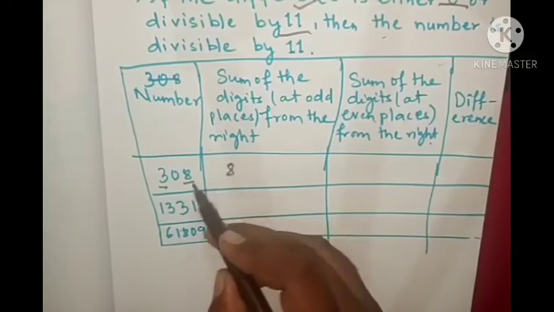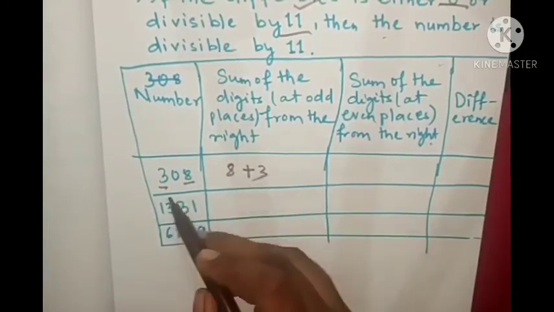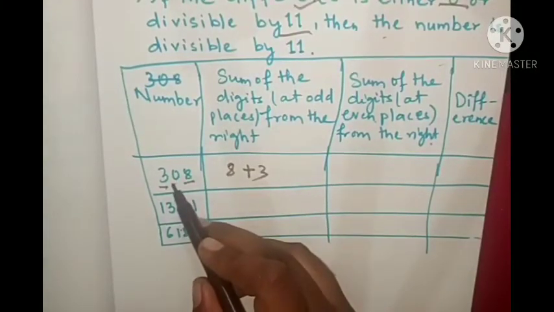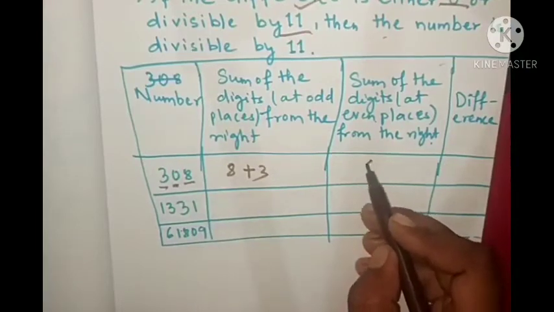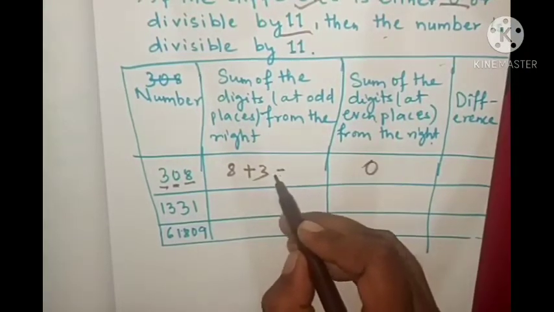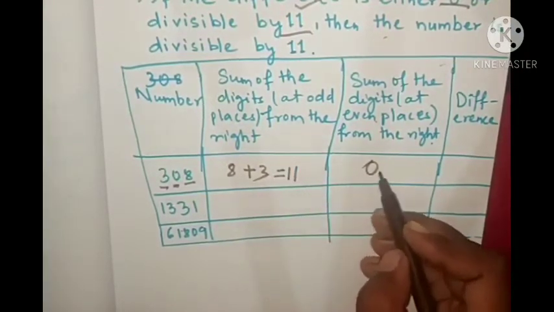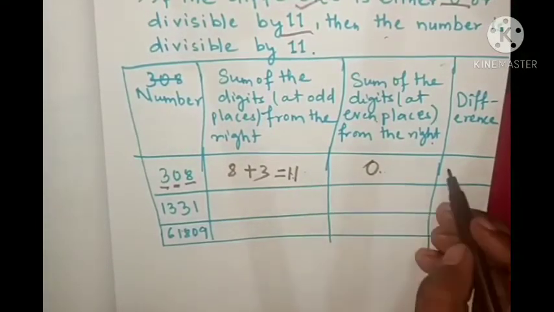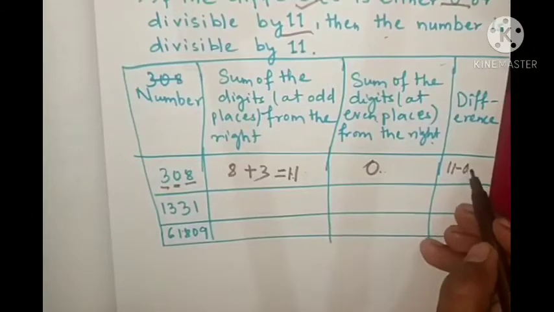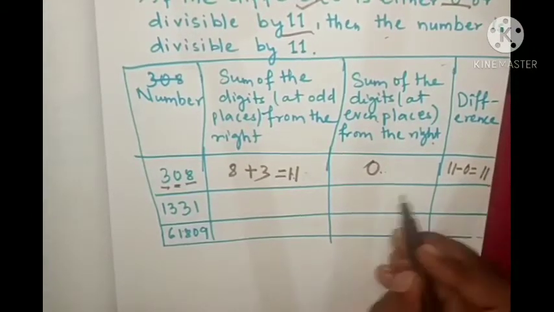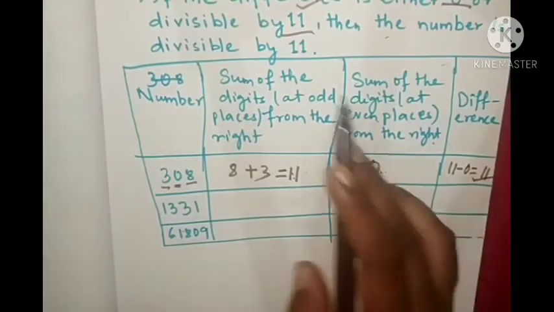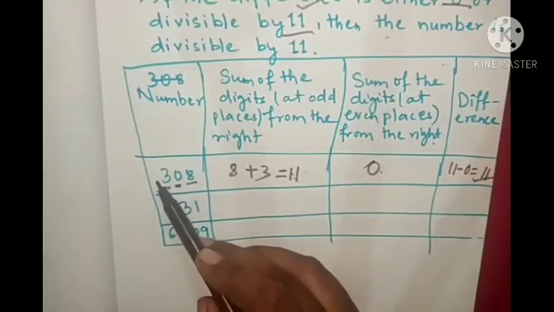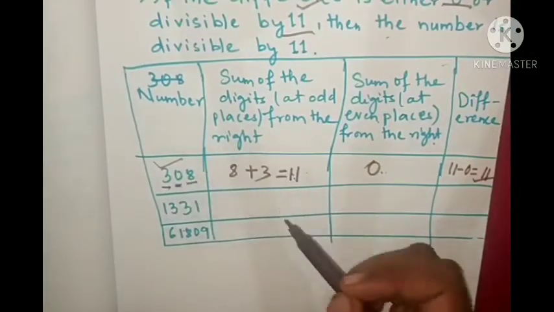So 8 plus 3. Digits at even place, 0. So 8 plus 3 equal to how much? 11. And here 0. Difference between odd place and even place, 11 minus 0 equal to how much? 11. So 11 is divisible by 11. That's why 308 is divisible by 11.